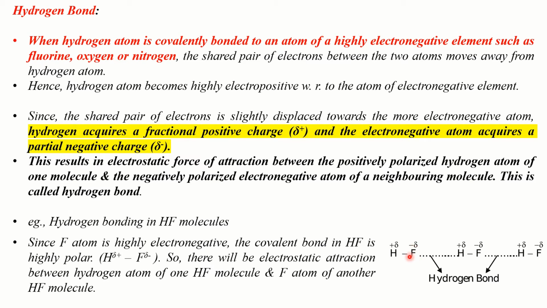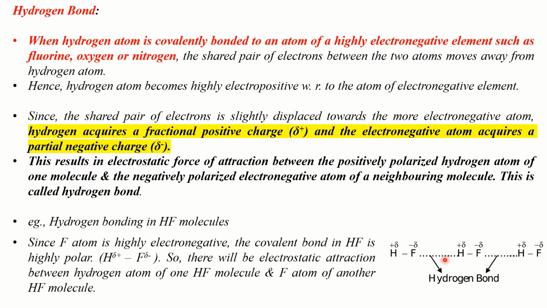This results in an electrostatic force of attraction between the partially positive hydrogen atom of one molecule and the negatively polarized electronegative atom of a neighboring molecule. So this is called hydrogen bonding. The attraction between the positively polarized hydrogen atom of one molecule and the negatively polarized electronegative atom of a neighboring molecule is called hydrogen bonding.